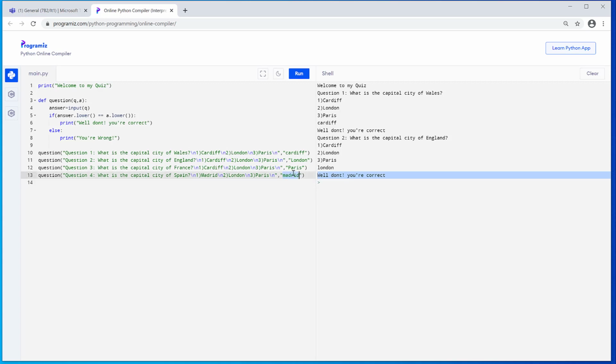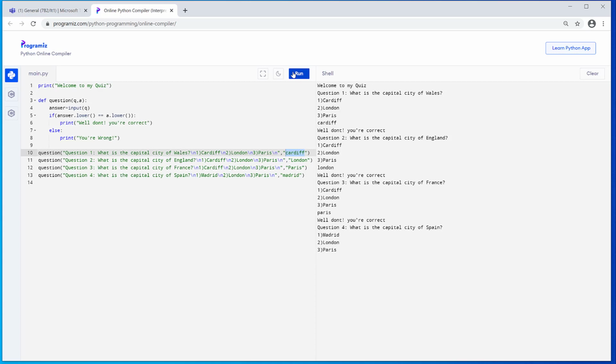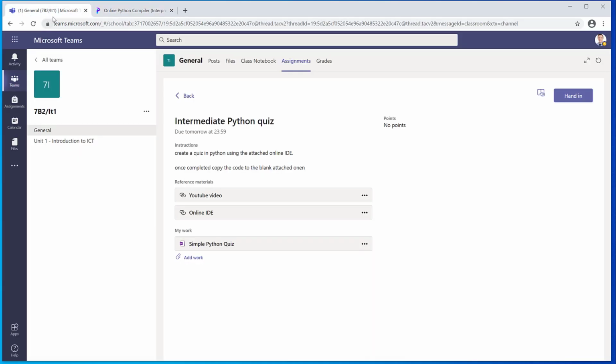Now again, capitalization on your answers doesn't matter on the basis that we're using the lower function here. When I run this, do Cardiff, and here I did London, perfect, I do Paris, and finally I do Madrid. And it's done correct for all of them. Just like in our previous, you need to be careful of your indentations, make sure yours are in line with mine, and you can highlight your code when you're finished with it, copy it,